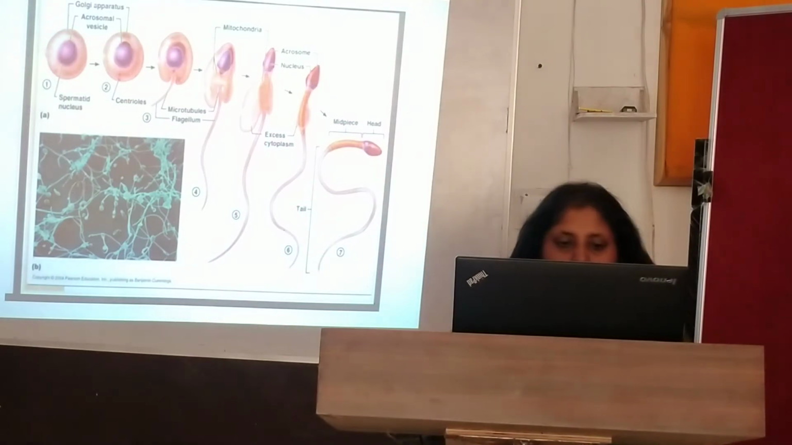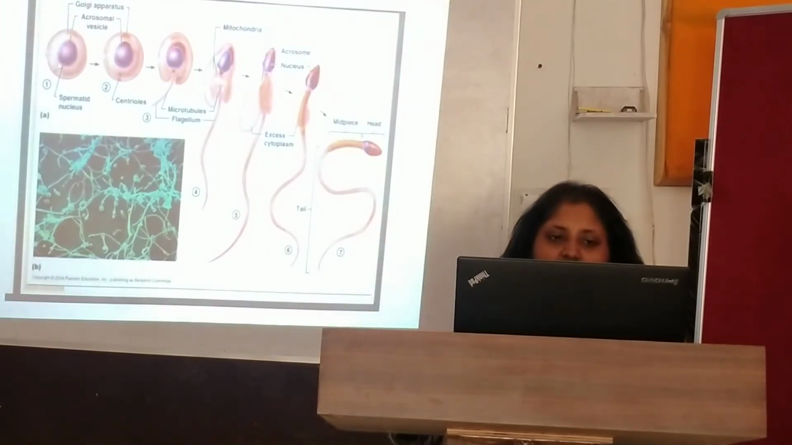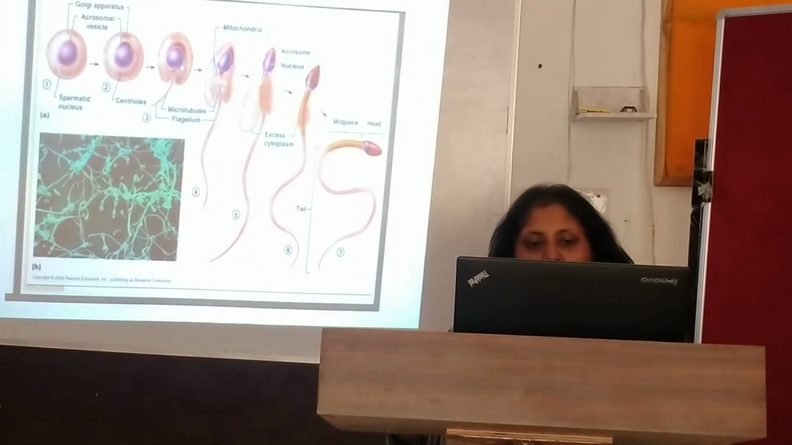Now see, you may see this picture. In this picture, you can see the spermatid nucleus. They have the Golgi apparatus, and here the acrosomal vesicles. You can see a small vesicle. Here also you can see the Golgi apparatus with the acrosomal head, and now you can see the centrioles. Further, the microtubules will develop. See, the formation of the microtubule will occur near the centrioles, and they have a small flagellum.